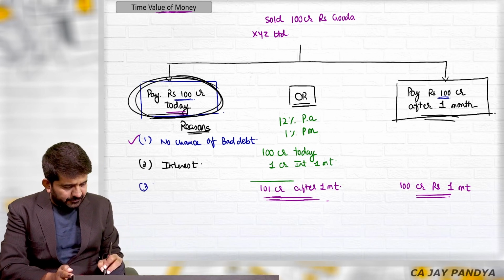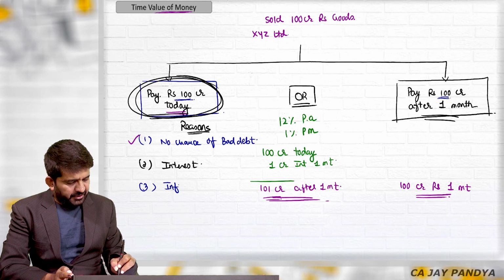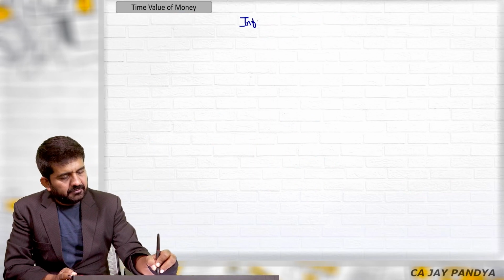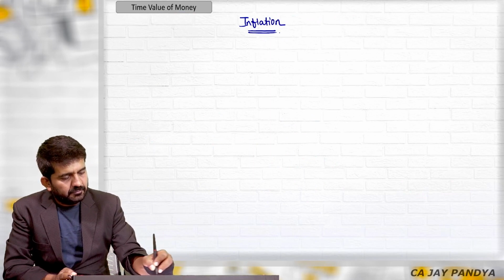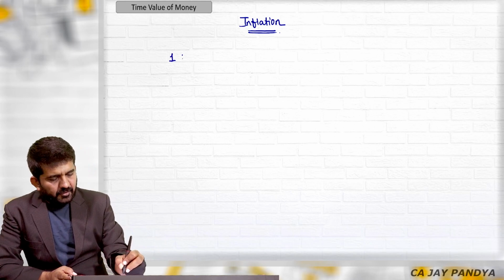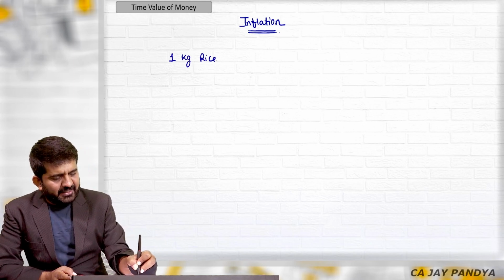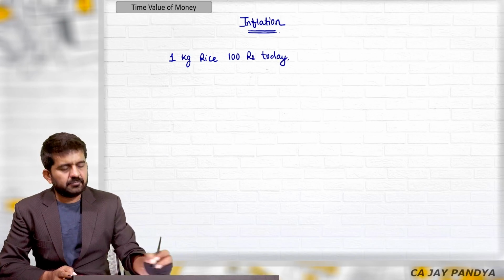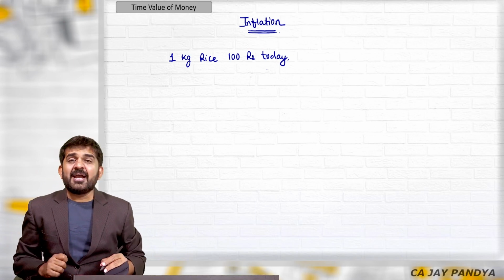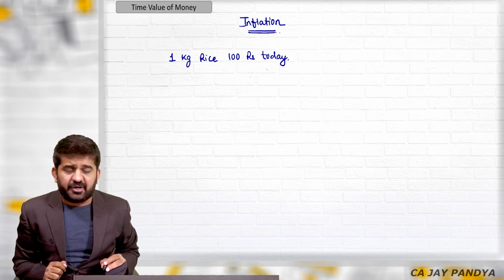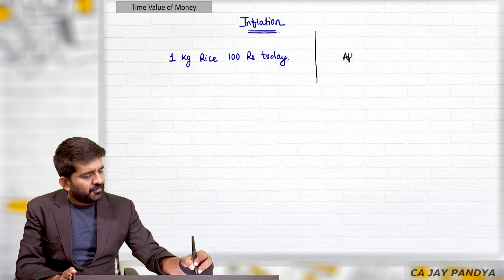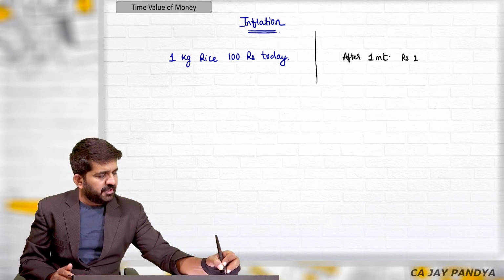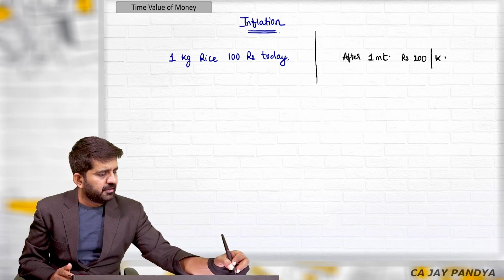Point number 3 is inflation. Let us understand this point, inflation. Say 1 kg of rice costs 100 rupees today, and say there is hyperinflation in the country, and after 1 month the rice becomes rupees 200 per kg.